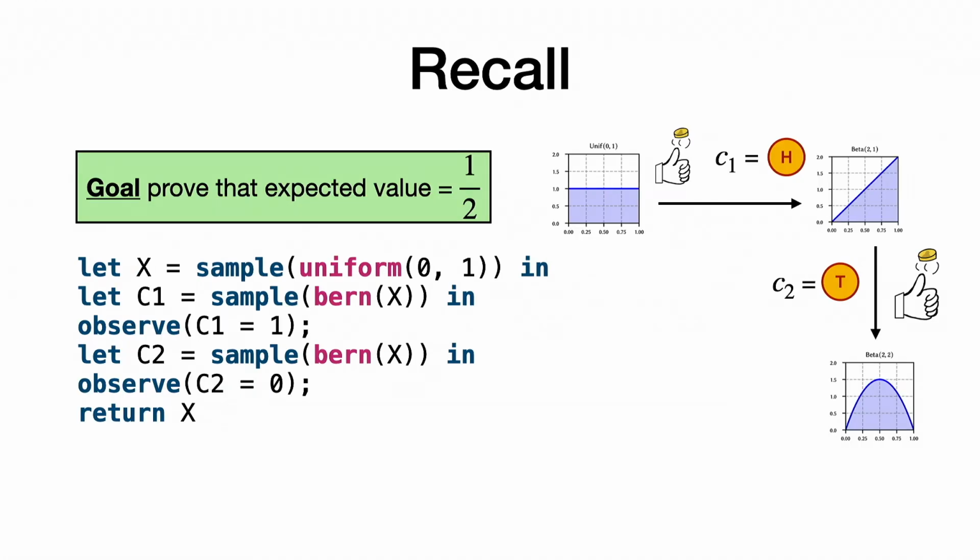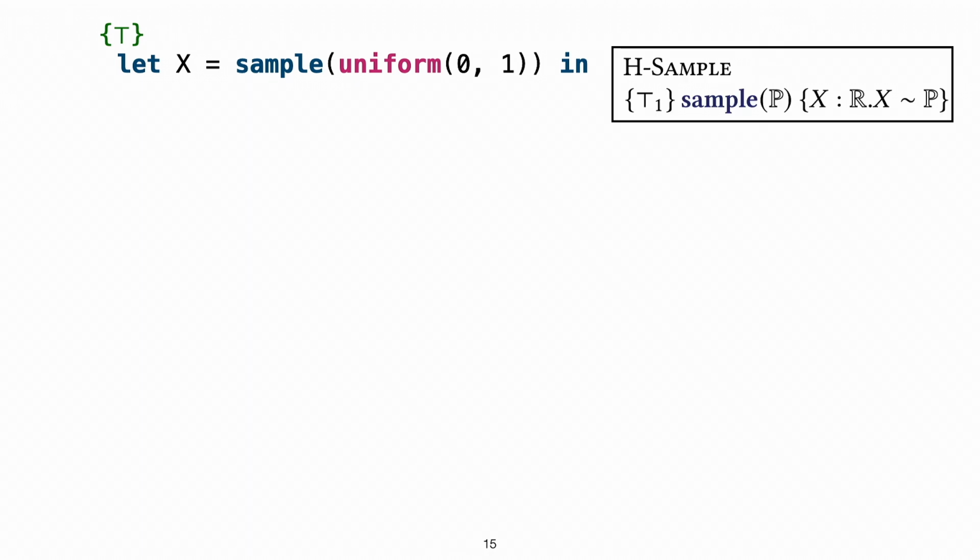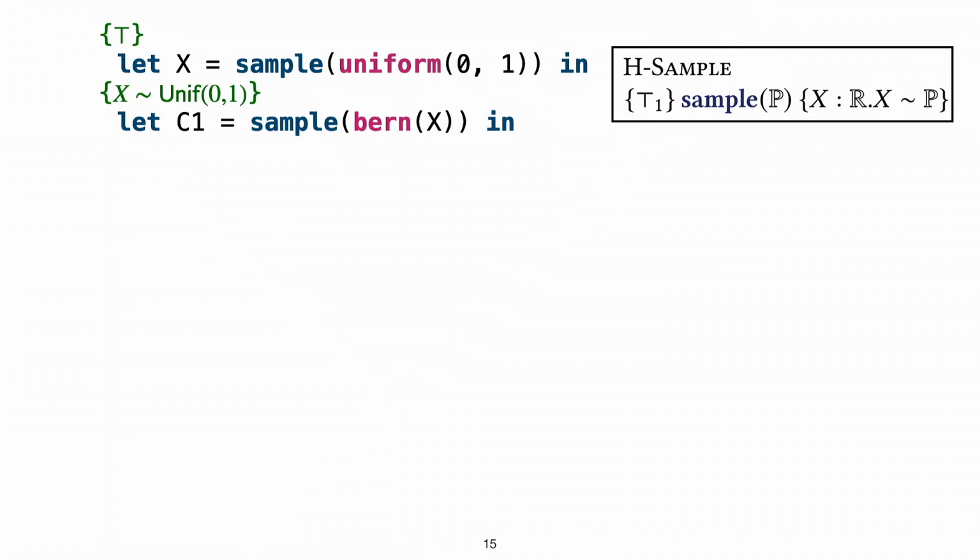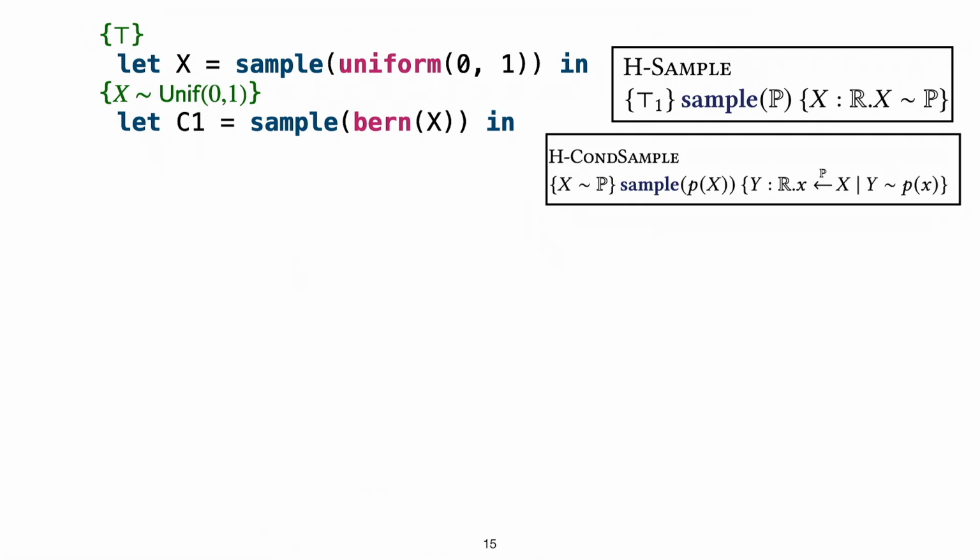Recall that we're trying to prove that the expected value of this program is 1/2. So now I'm going to show you how to do that. We start from a true precondition, and we sample x. If we now apply the sampling rule, then we get back x is uniform on 0 and 1, as we've seen before. Now, if we sample C1,